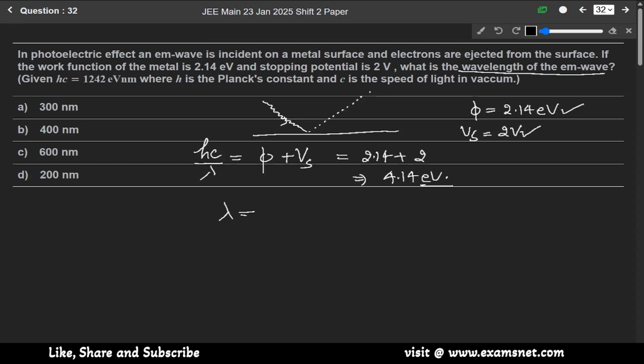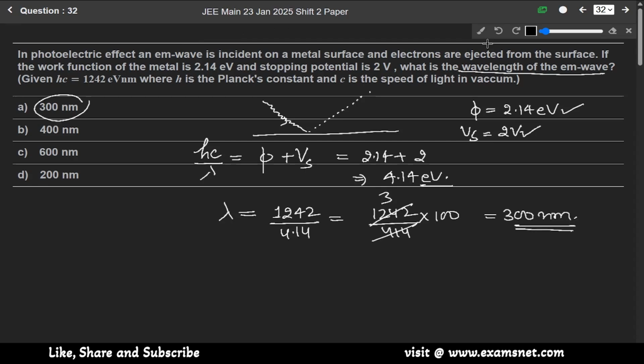So we know the formula, wavelength is equal to 1242 over this 4.14. So it will be 1242 over 414 into 100. So this will be 3 times, so it will be 300 nanometer. So from this, option A is the correct answer.